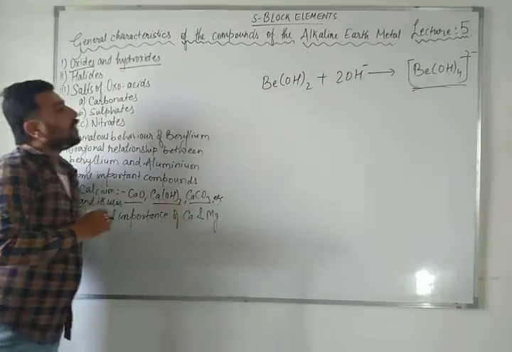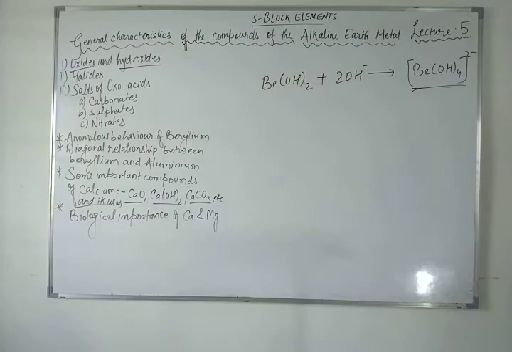What is this called? Beryllate ion. Remember this formula, beryllate ion. And if this beryllium hydroxide reacts with